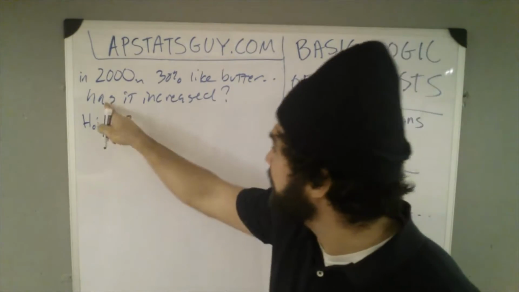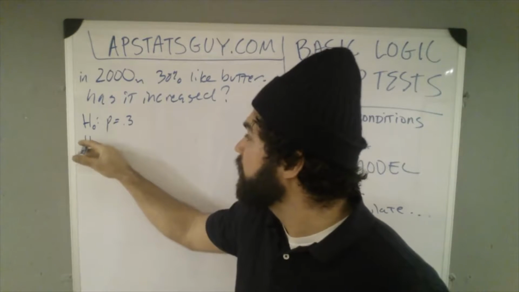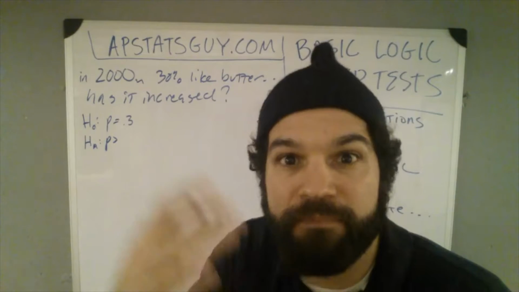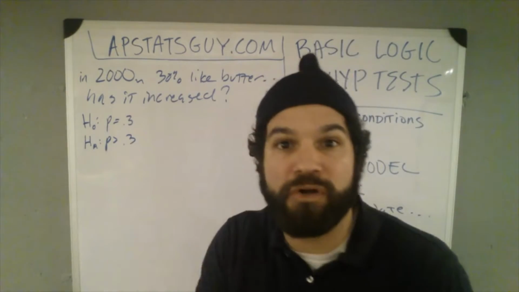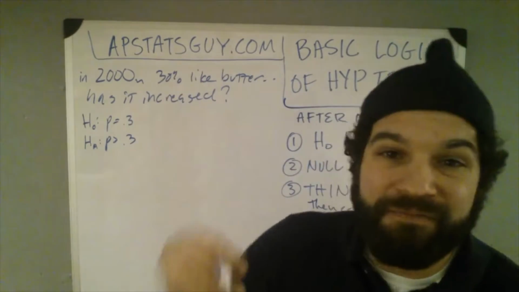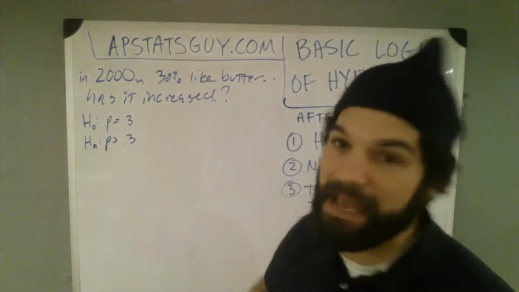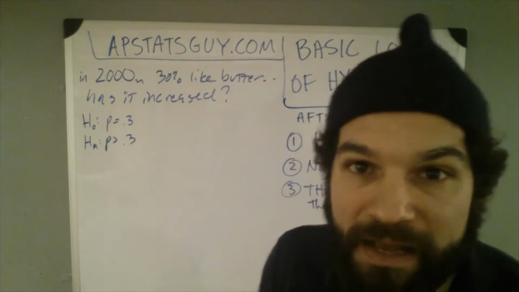I want to see, has it increased? That's what I'm going to try to prove. There's my ha. Let's see if we can find a significant increase, greater than 0.3. Has the proportion of people that like butter gone up? After the new news that came out that butter's not that bad, I have a feeling it's going to go up, but I don't know until I test my hypothesis.